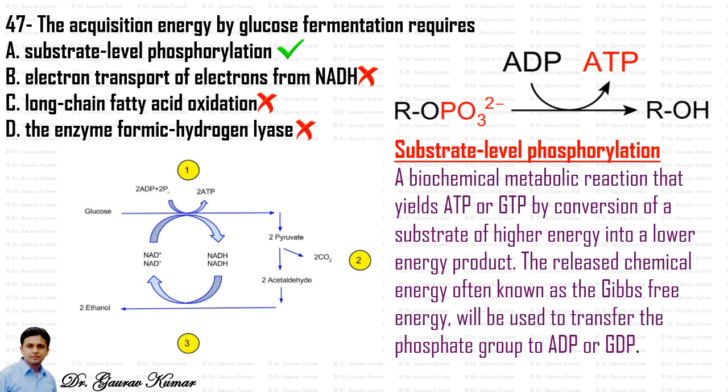So this is a substrate level phosphorylation, in which glucose is converted into 2 pyruvate, which after the release of CO2 is converted into 2 acetaldehyde. Now this acetaldehyde is converted into 2 molecules of ethanol, and during this process, at the first step, NAD is converted into NADH, and at the last step, the third step, in which the acetaldehyde is converted into ethanol, NADH is again converted into NAD.